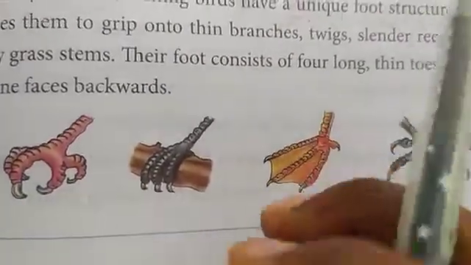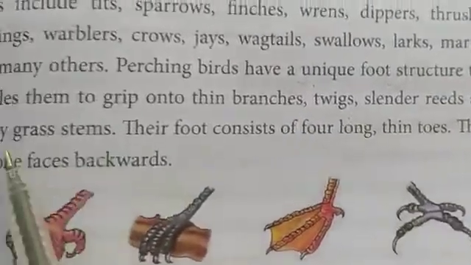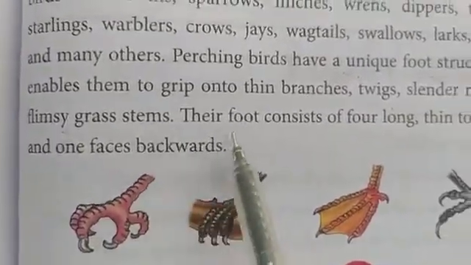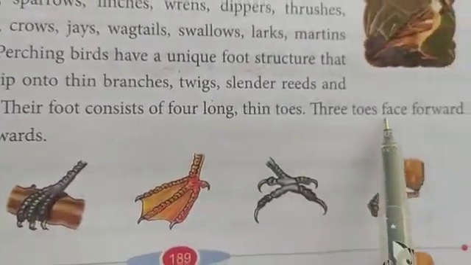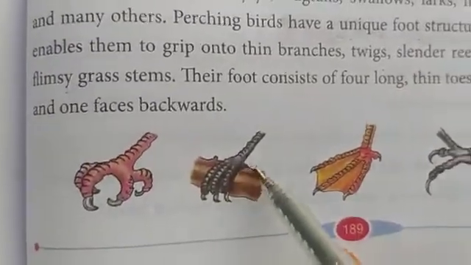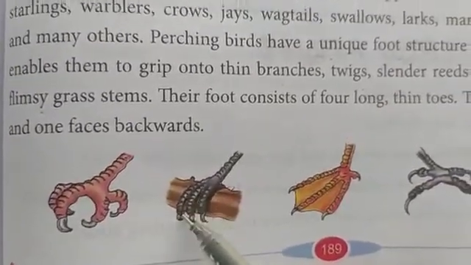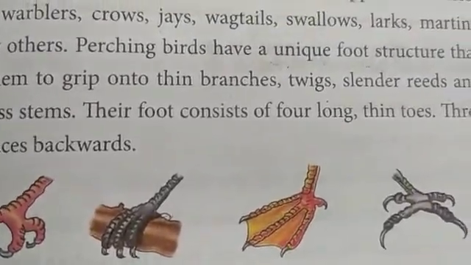They can grip, means they can hold the branch, twigs, slender reeds and flimsy grass stems. Their foot consists of 4 long thin toes, 3 toes face forward and 1 faces backward. See, 3 will be facing forward and 1 will be facing backwards.